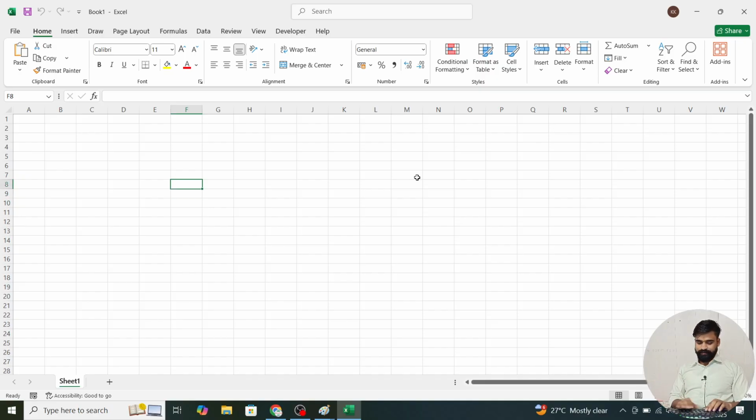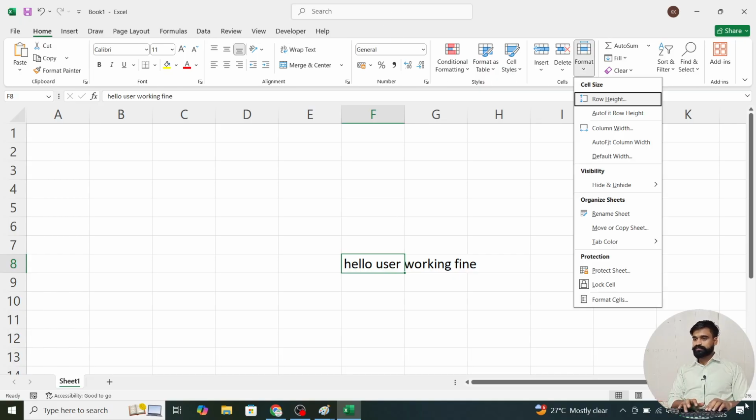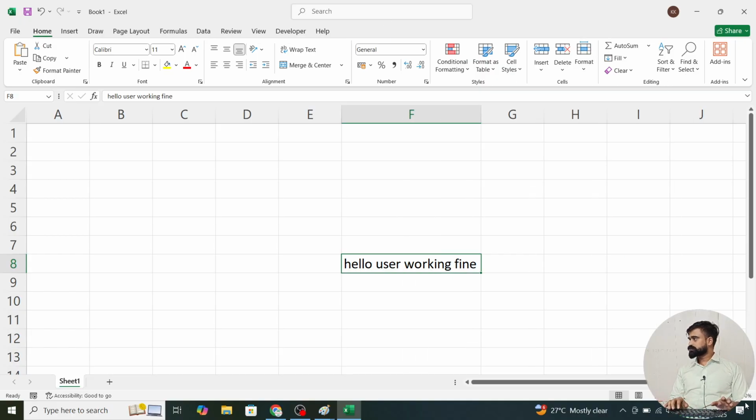For example, if I have "hello user" working fine, I'm not able to see this properly, so I want to zoom it. Alt V Z 0, then Enter. Now it's zoomed. You understand how shortcuts work. If you want to auto adjust this cell because its value is long, what I can do is Alt H O I. So these are the shortcut keys assigned to Alt.